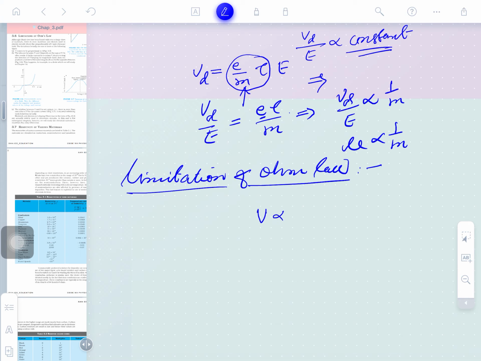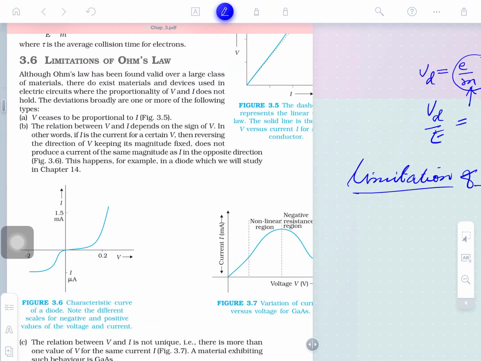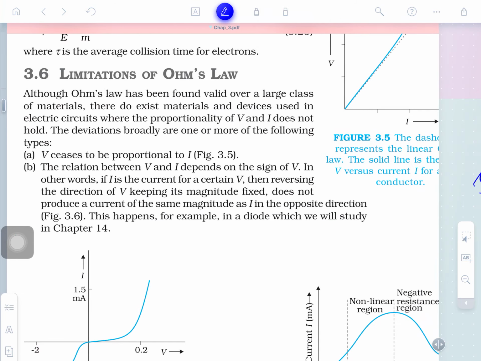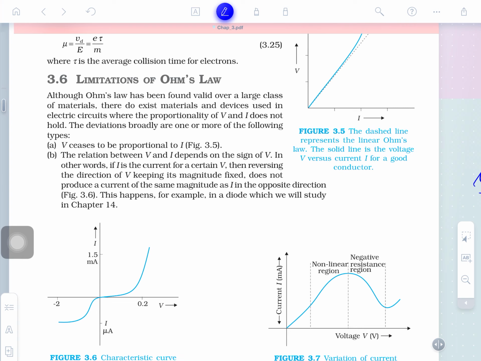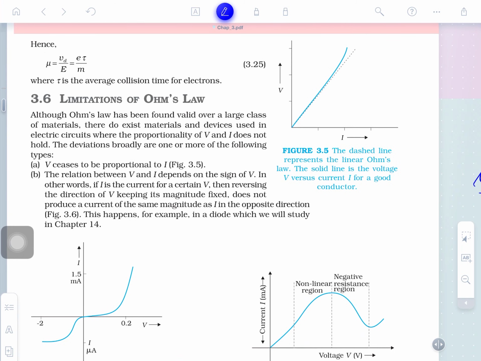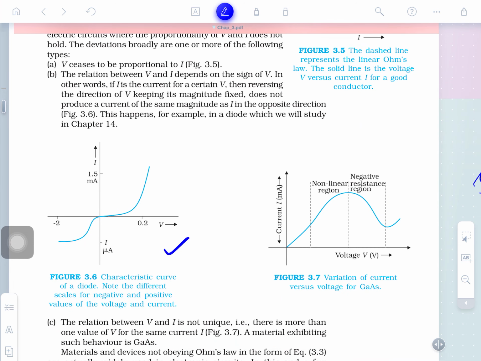Ohm's law is V proportional to I. It is followed well by conductors only, but a semiconductor does not follow Ohm's law. Materials which follow Ohm's law are called ohmic conductors. On this basis, conductors can be classified into two: ohmic and non-ohmic conductors. You may see a graphical representation of the variations here. This is for the semiconductor. Initially the current does not rise linearly, after that it rises sharply and suddenly.